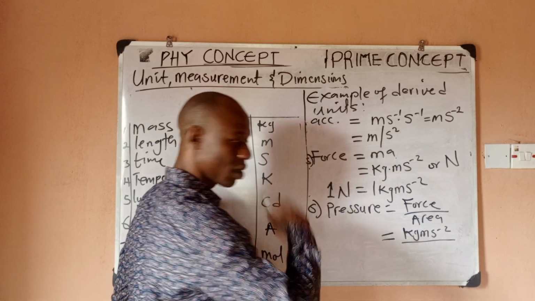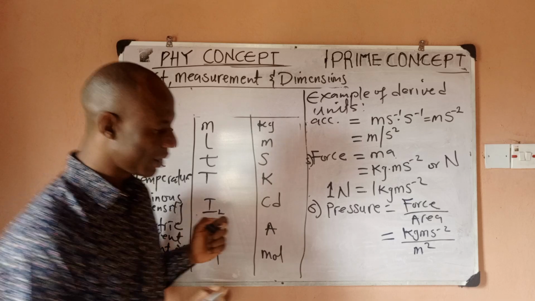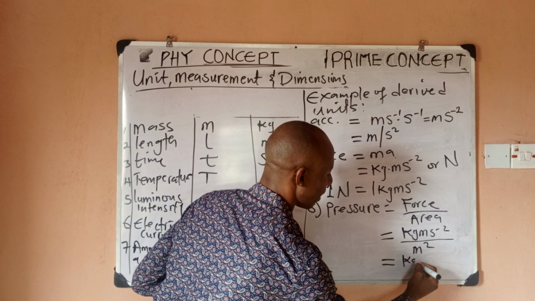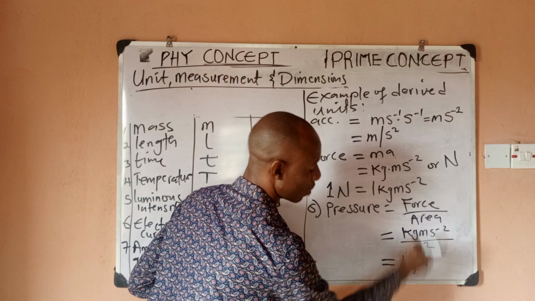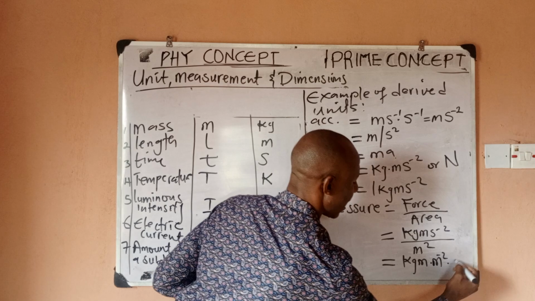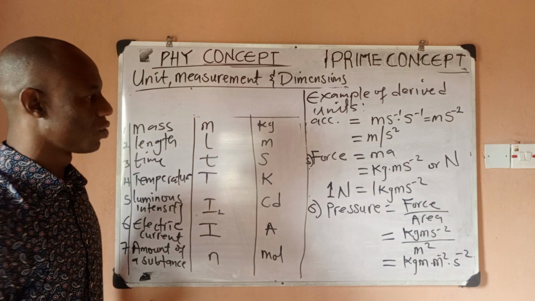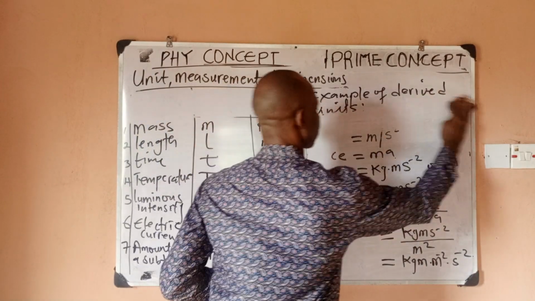And my area we got earlier as what? Meter square. So seeing this, I can write this to be kilogram. This is meter up, which is meter. Then when this one goes up, it becomes per meter square. Then I have my per second square. But I won't leave my answer this way. I have to find a way to simplify that answer.